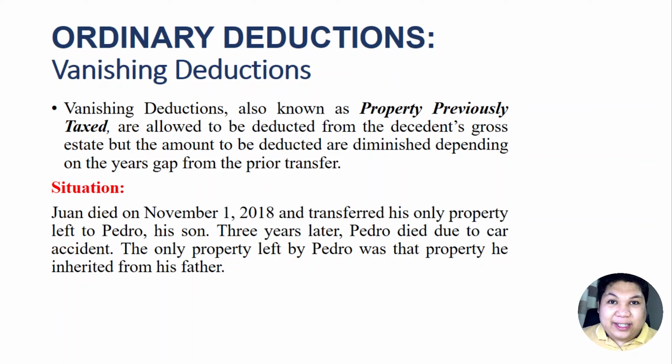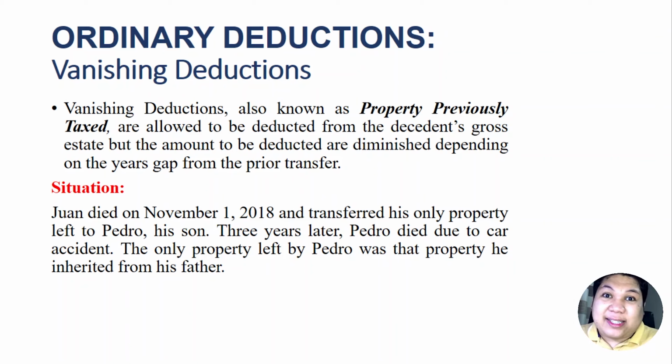First, Juan, the father, died on November 1, 2018 and transferred his only property to Pedro. Now, 3 years later, Pedro died due to a car accident, and the only property that Pedro left was the same property that he received from his father. When Juan died, the property was subjected to estate tax, right? And now, when Pedro died, it will again be subjected to another estate tax.